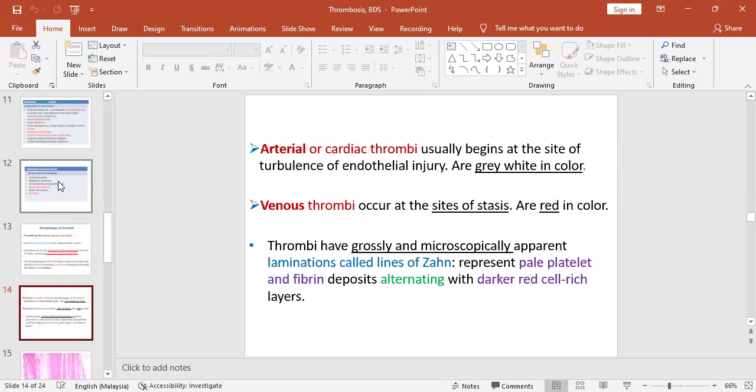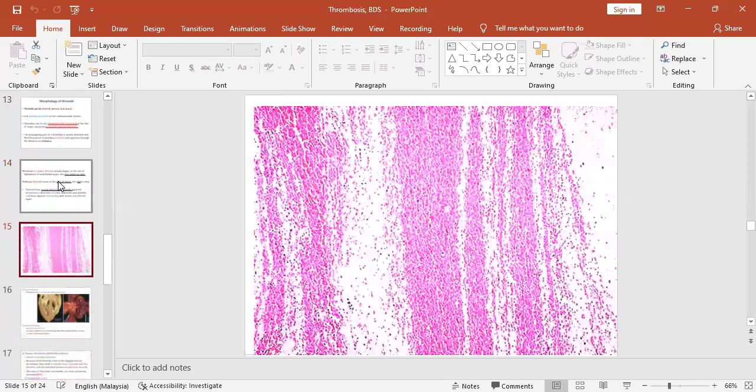Thrombi microscopically contain laminations known as lines of Zahn. Lines of Zahn have a pale region and a darker region. The pale region contains platelets and fibrin, and the darker region contains RBCs. In the picture, you can see lines of Zahn.